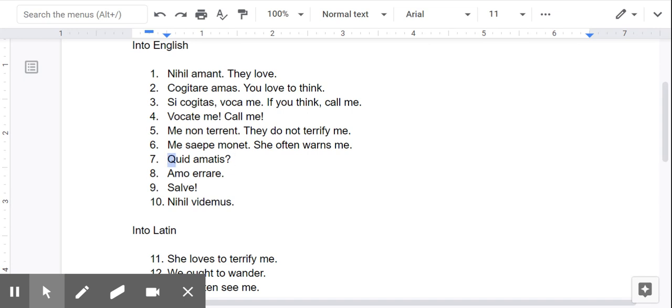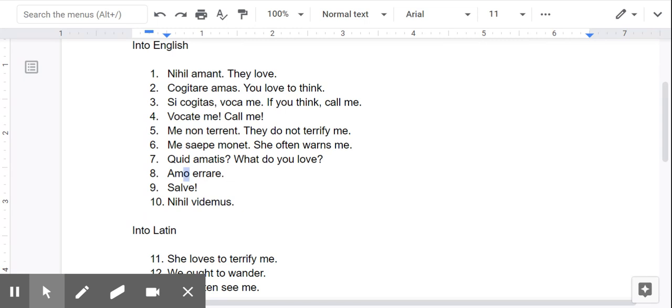Okay, seven, question. All right, when it starts with a question word like what, you can start with that. All right, then you want to look at this. This is you plural. Now, it's always kind of awkward to word questions. So literally, it's the verb you love. But what you love, that doesn't sound right. So you can do what do you love? Or you can do what are you loving? But what do you love sounds a little bit better.